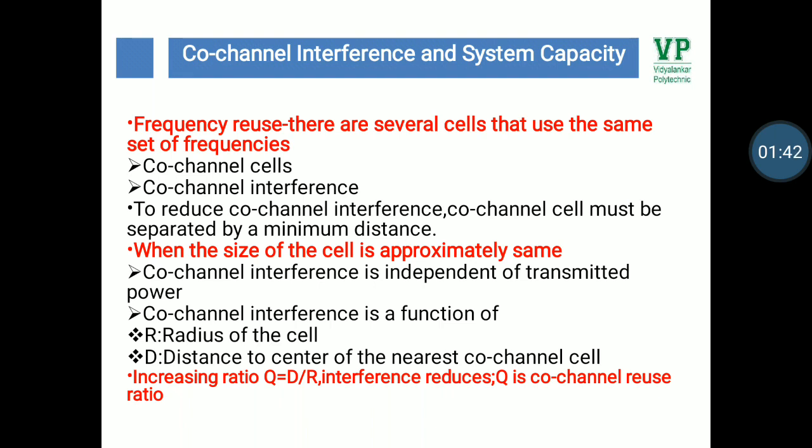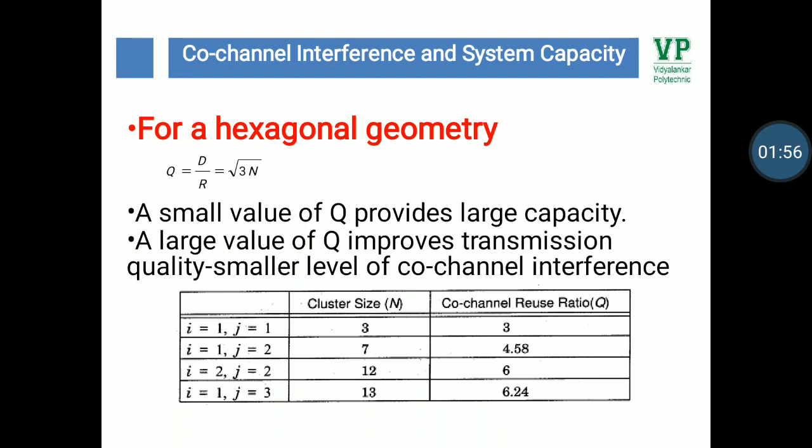Remember, Q is equal to D upon R. Increasing the ratio Q equal to D upon R reduces interference, where Q is the co-channel reuse ratio. For a hexagonal geometry, Q is equal to D upon R, which is also equal to square root of 3N. A small value of Q provides large capacity. A large value of Q improves transmission quality, with a smaller level of co-channel interference.